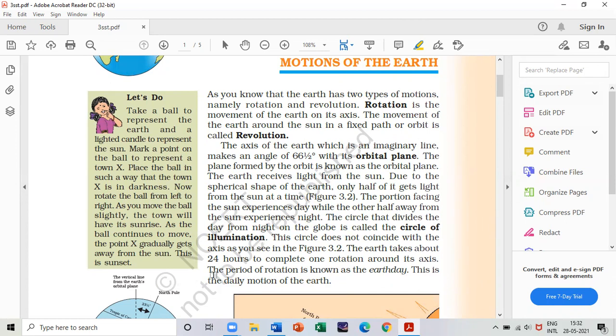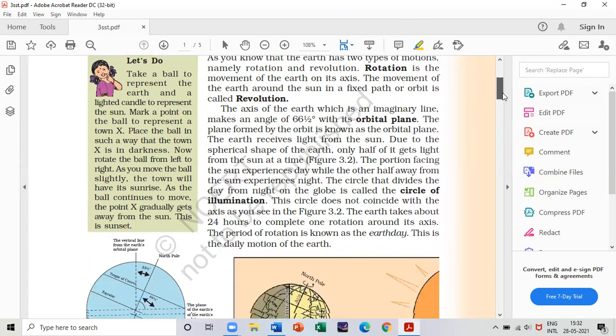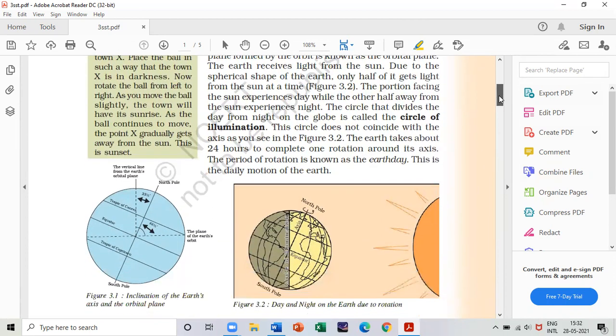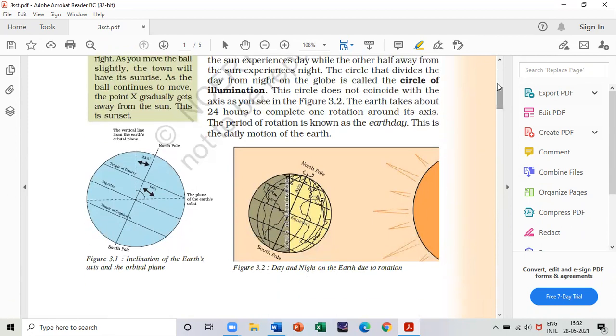That is, the period of rotation is known as the Earth day. And this is the daily motion of the Earth. So it's an important question for your MCQ. Okay, so let's go to the next page.